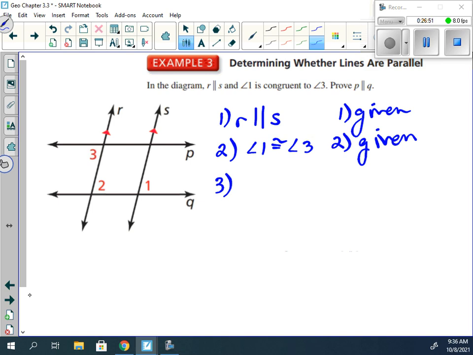Now, P is parallel to Q is what we want to prove, yes?